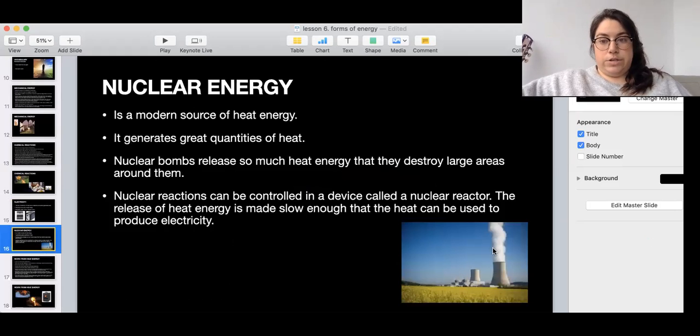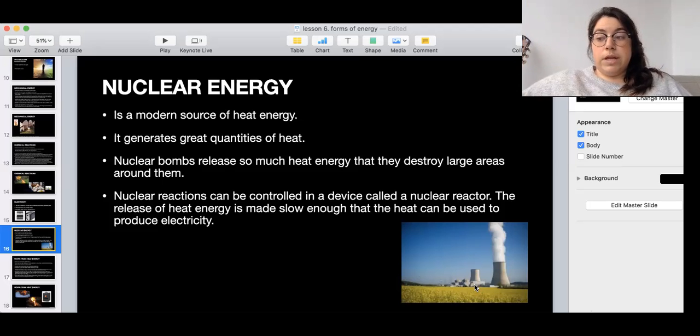Okay, then nuclear energy. It's a modern source of heat energy. It generates great quantities of heat. Nuclear bombs release so much heat energy that they destroy large areas around them. But right now we're not using nuclear bombs. We're using nuclear reactions. That means splitting an atom in a special way, or putting atoms together in a special way. And that creates a big amount of energy, okay? And they are controlled in a device called a nuclear reactor. The release of heat energy is made slow enough that the heat can be used to produce electricity.